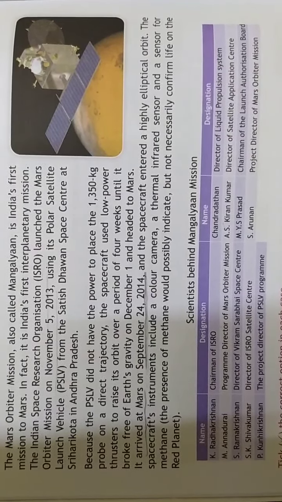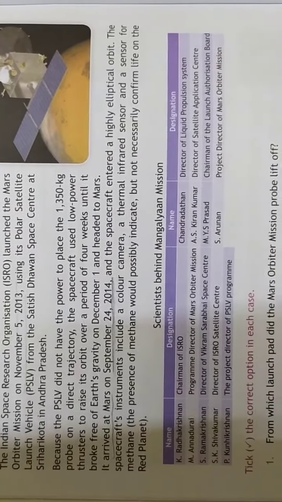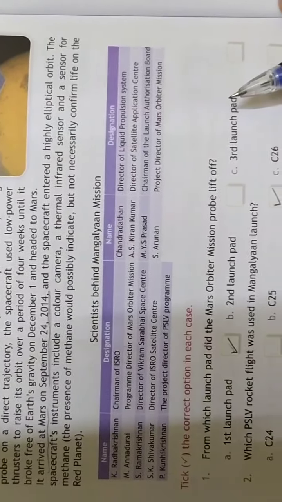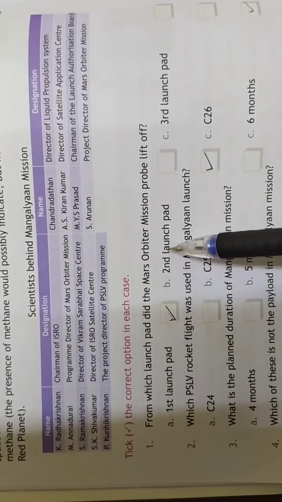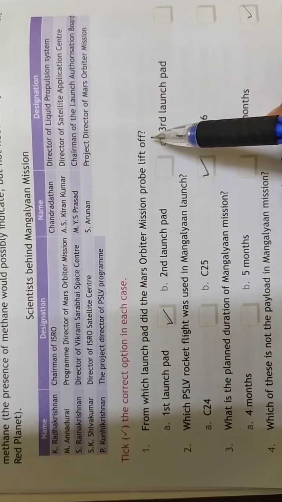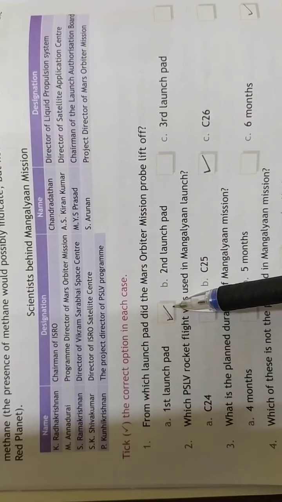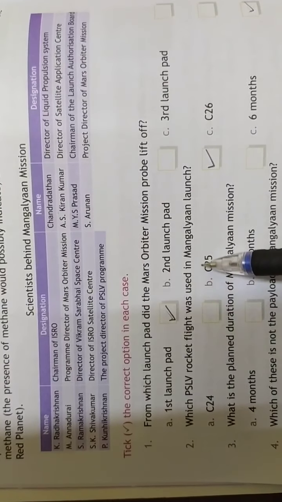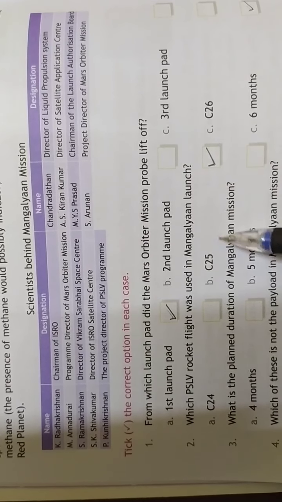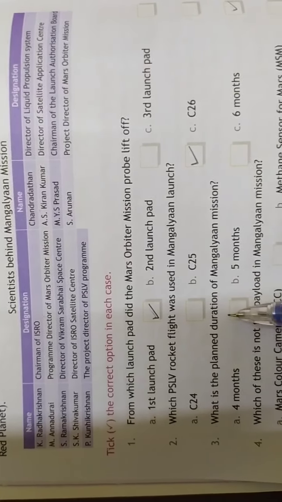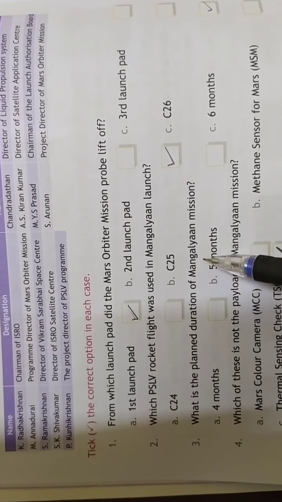So based upon that, we have certain questions here. You have to select the answers. Take the correct option in each case. From which launch pad did the Mars Orbiter mission probe lift off? First launch pad. Which PSLV rocket flight was used in Mangalyaan launch? C-25. What is the planned duration of Mangalyaan mission?